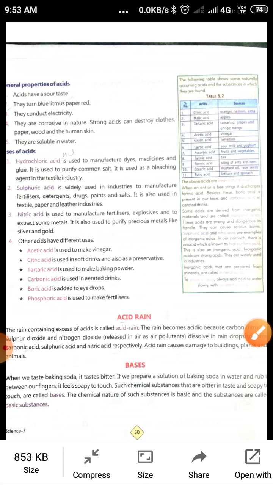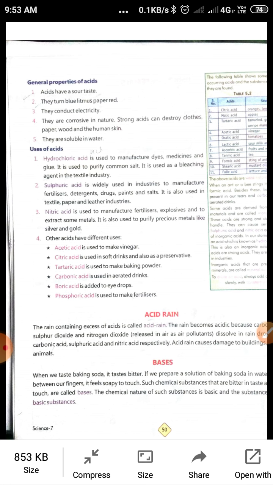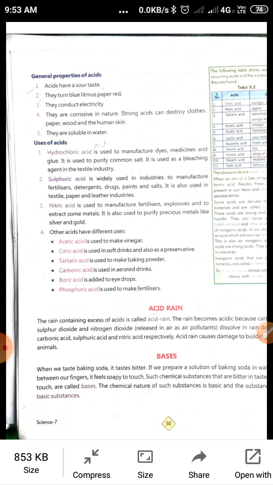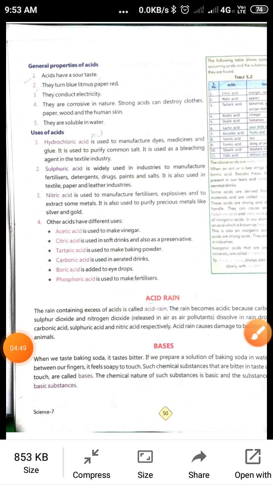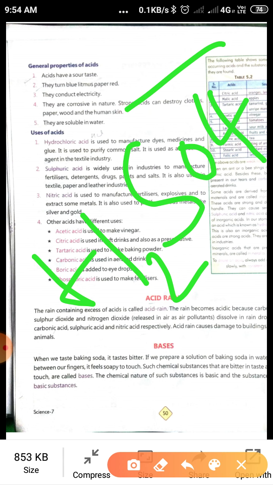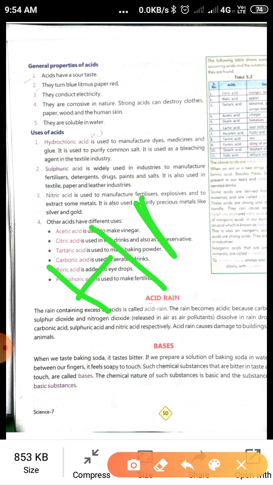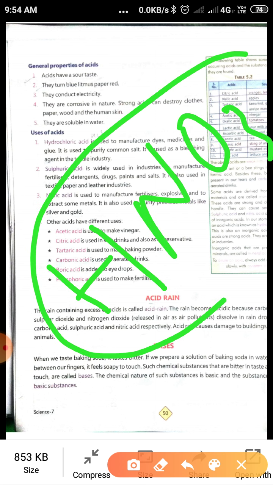Nitric acid is used to manufacture fertilizers, explosives and to extract some metals. It is also used to purify precious metals like silver and gold. So what is the formula of nitric acid? Sorry students, first, the formula of sulfuric acid is H2SO4. This is the formula of sulfuric acid. And the formula of nitric acid is HNO3.